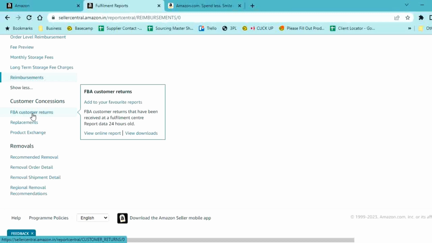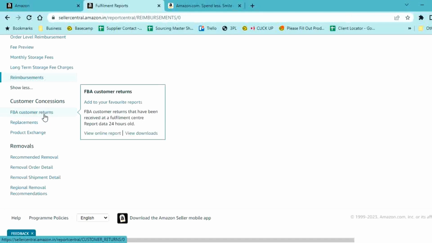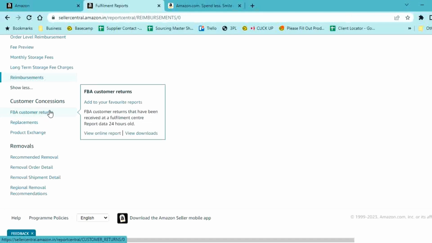Let's say 10 products were returned by end users. From here you get to see how many of those 10 units were received by Amazon. Maybe 5 or maybe 10, that number can vary. For now you also download this report, also download the replacement reports. Now just make a note of all the order IDs. That's the only expectation from you at this stage.